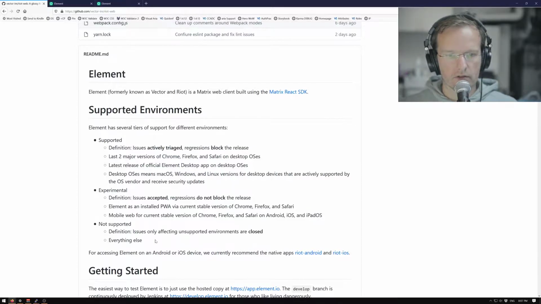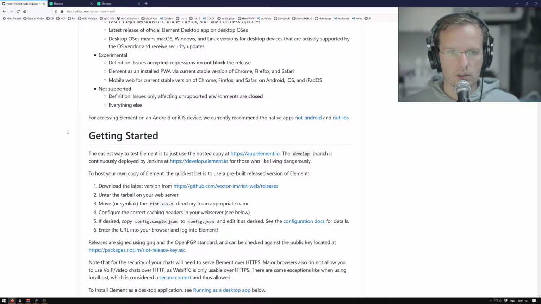Not supported everything else. So for accessing Element on an Android or iOS device, we currently recommend the native apps Riot Android and Riot iOS. Okay, so just the fact that they say they don't support mobile browsers makes me very curious. Can we zoom in on things? Yeah, I already got a reply in the chat. There's a native Android and iOS app. That's probably the best experience. That's often with these app-like websites. If you want to get the best experience, you probably get pointed to the app that they use. But still, the web version should be zoomable, so you should be able to enlarge it by quite a bit. We're probably going to see if that works or not.